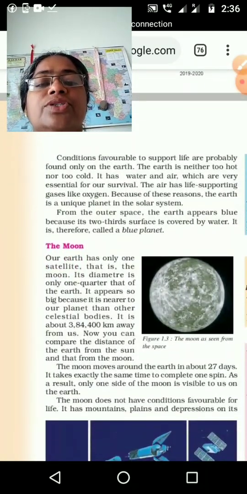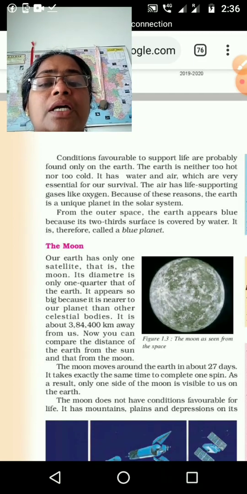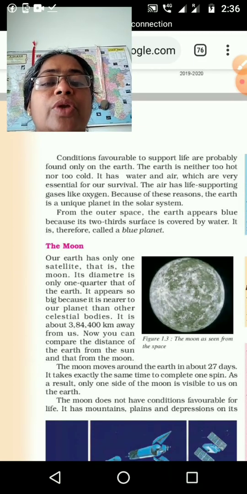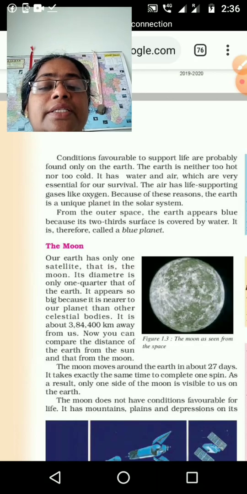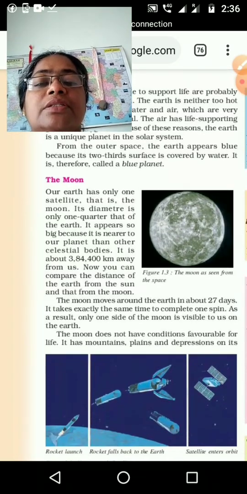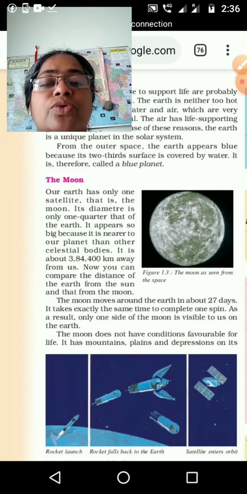Our earth is known as the blue planet, as well as the unique planet. Those things we already discussed. Next topic is the moon. Our earth has only one satellite, that is the moon.